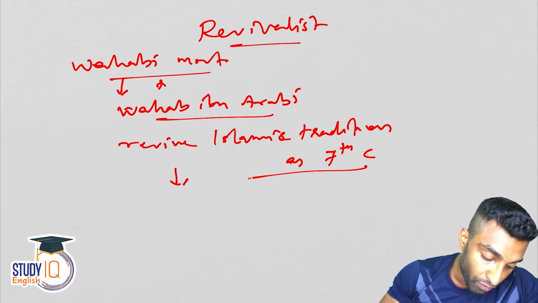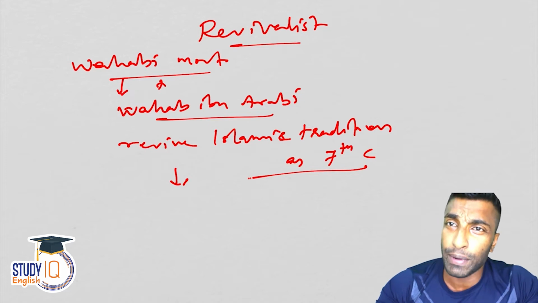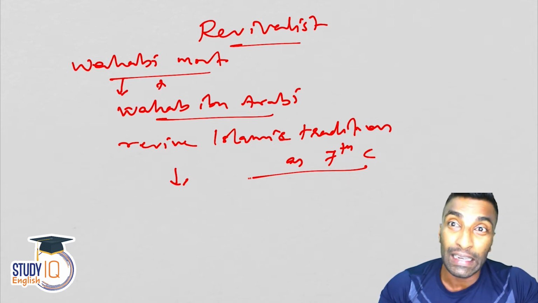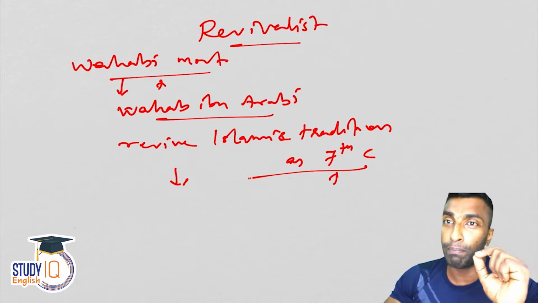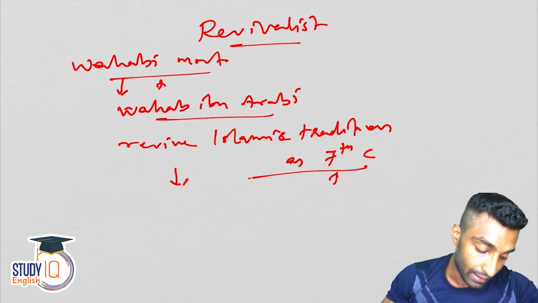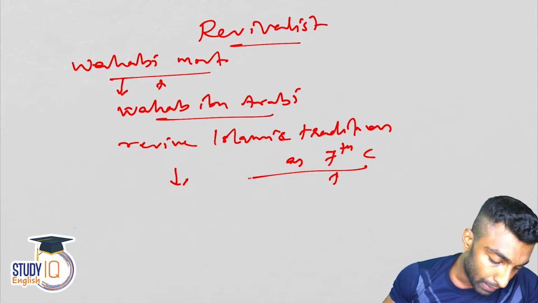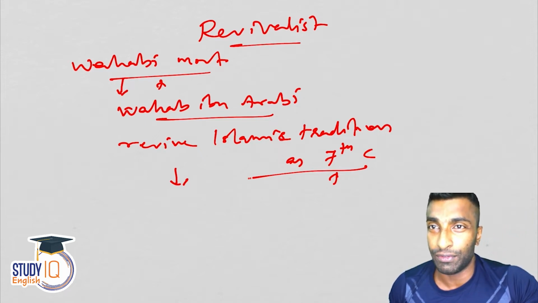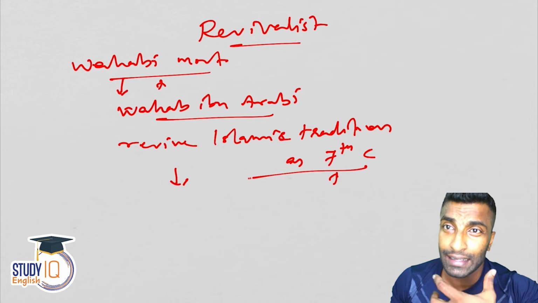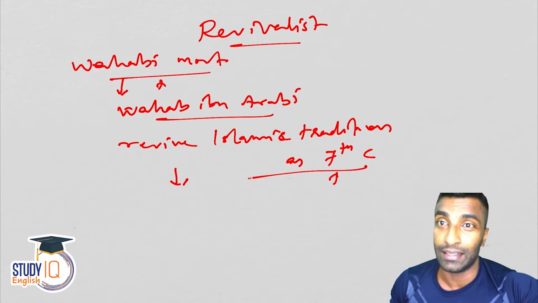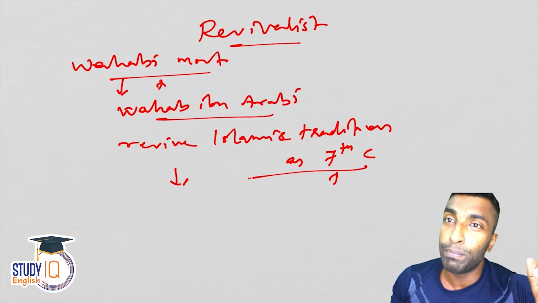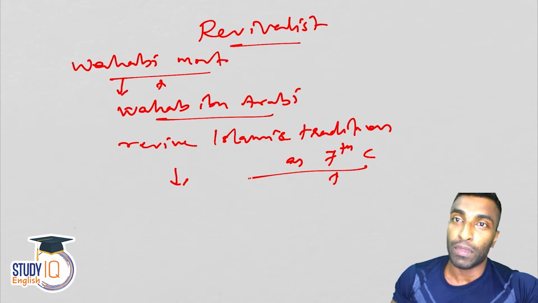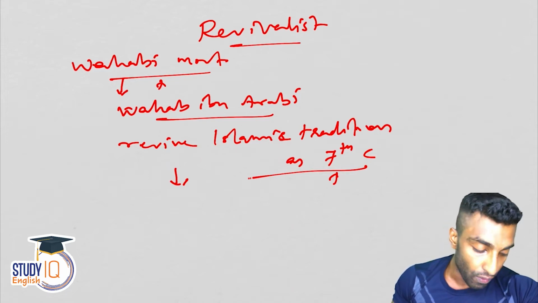So he started the movement, and he considers some practices in Islam now as un-Islamic. He wanted to go back to the period where the pure form of Islam was practiced. Some of the belief systems and everything have changed. Some new practices have come, like offerings, and all these things were not part of Islam when it was established. So you need to go back to the pure form of Islam. That is the objective of the Wahhabi movement.